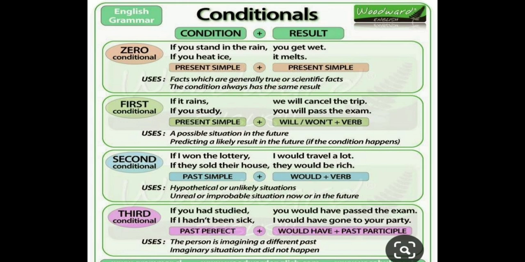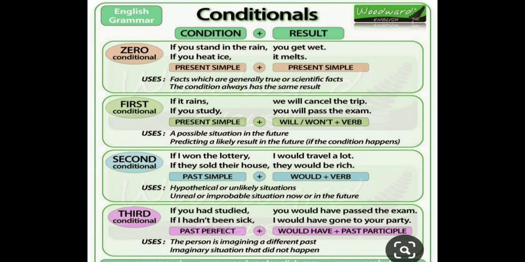In conditional sentences, we can see two clauses. One is the if clause and the other is the main clause. In the if clause, the word if will be there. It represents some conditions. And in the main clause, we can find the result.